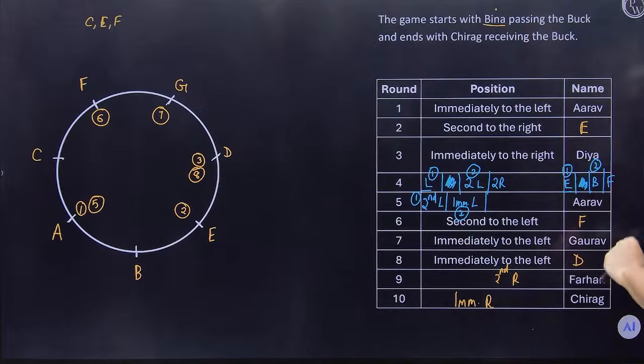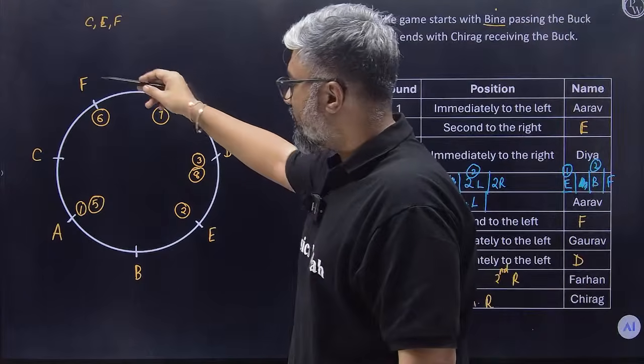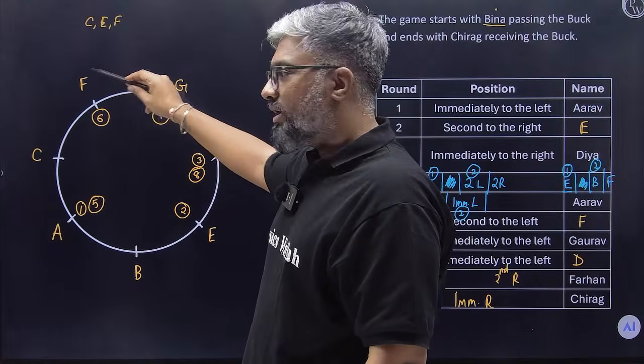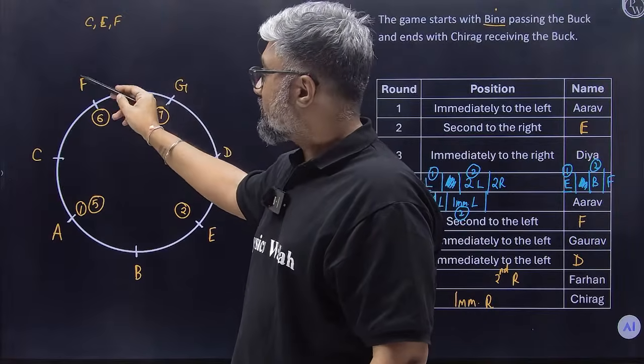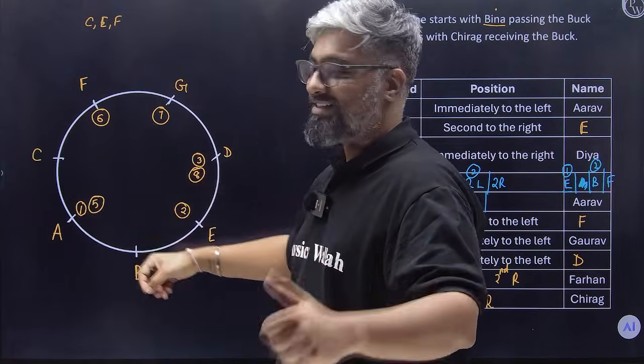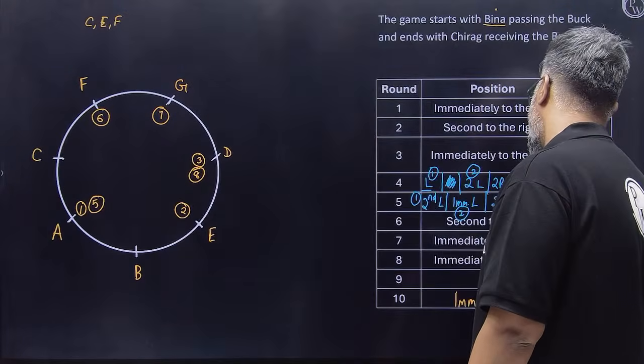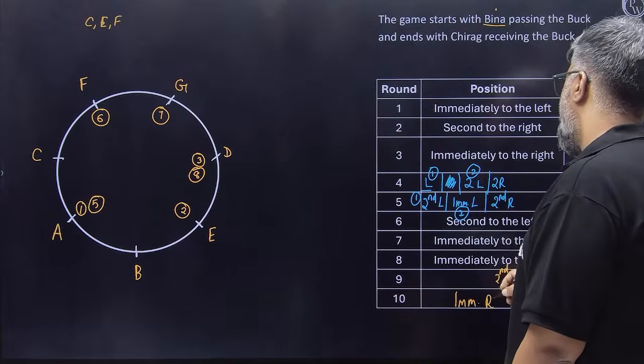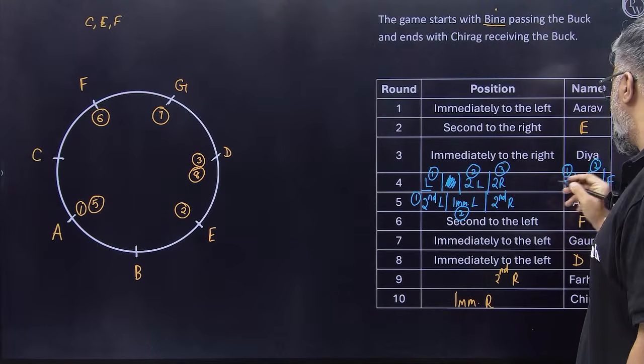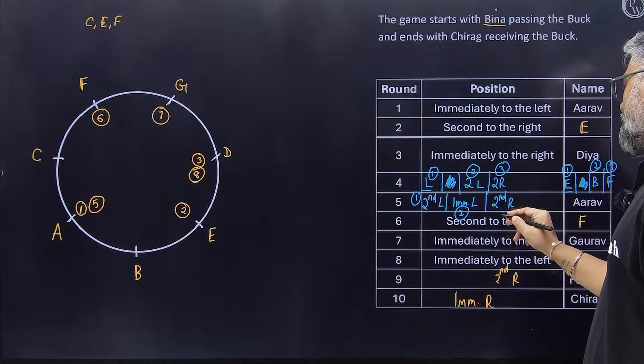And the last case is Farhan to Arav. Can Farhan pass it to Arav? Not in the left direction, but right, yes. First right, no, but second right, yes. So second right will be our third case. So case number 3.